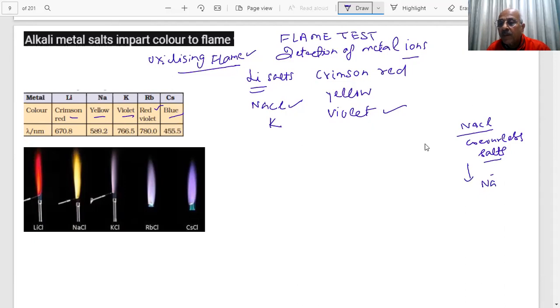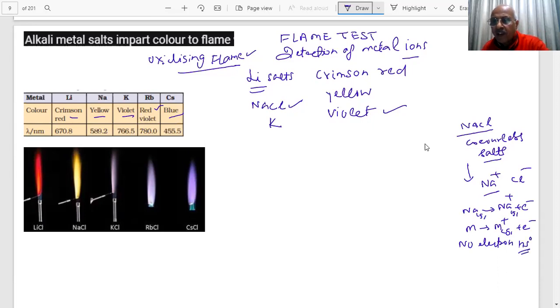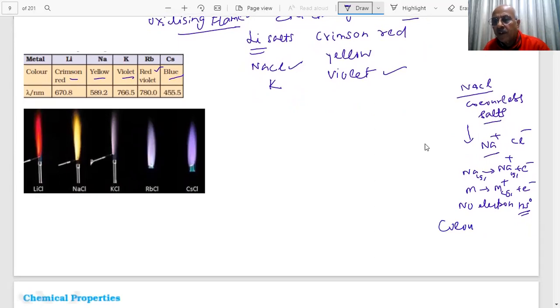In the salt, you have sodium ion and chloride. And when I have sodium ion, there is no electron in the s subshell. It does not have any electron in the s subshell. You know about it, it has lost one electron when sodium forms Na⁺. Similarly, any metal will form M⁺. What will happen? There is no electron in the ns subshell, it becomes ns⁰. Therefore, they will be colorless, students.